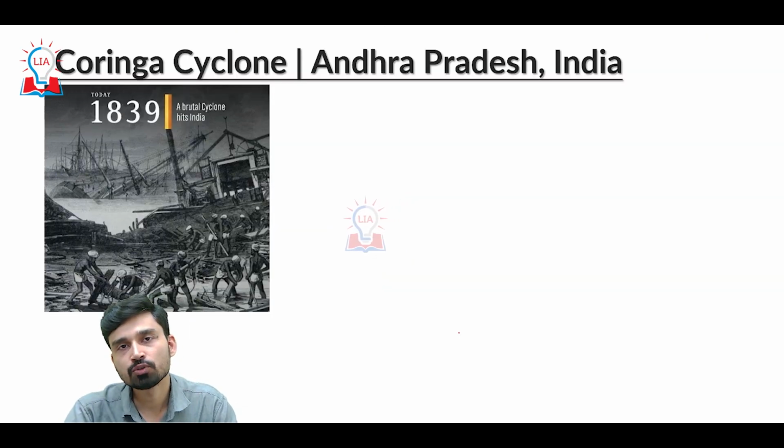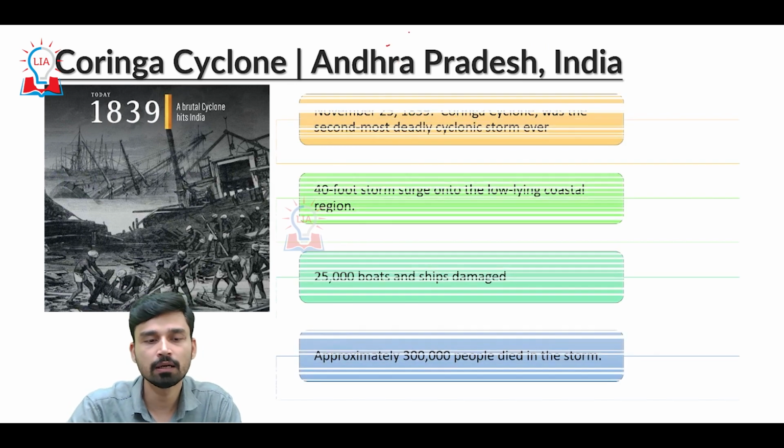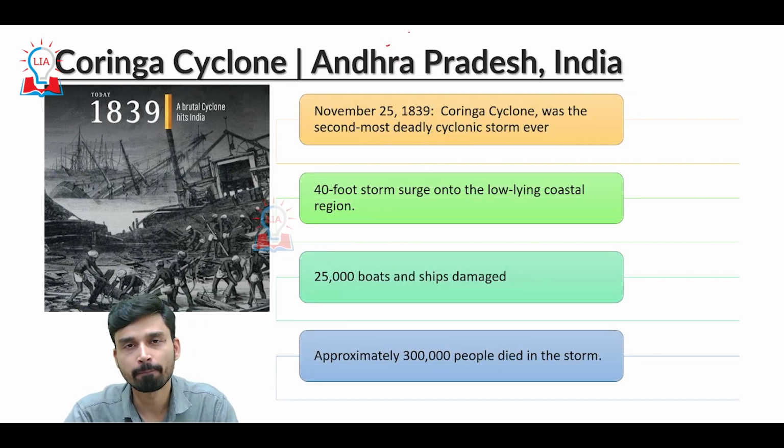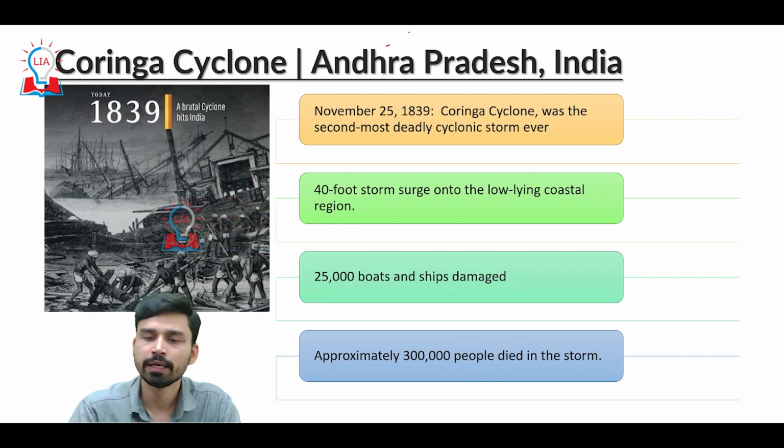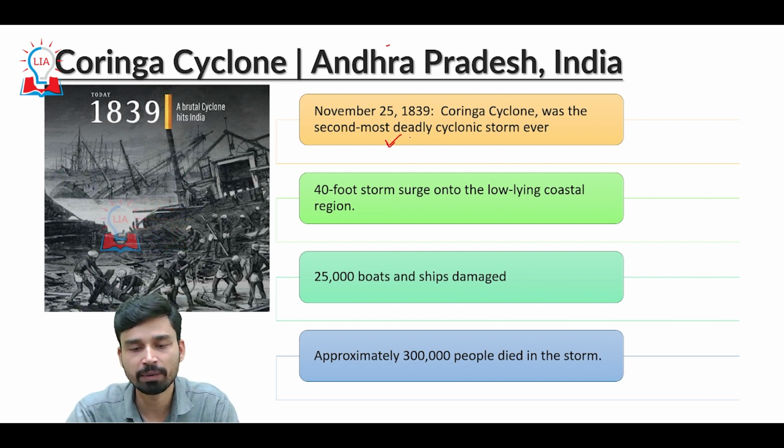The next disaster is also a cyclonic disaster that unfortunately struck the Andhra Pradesh region of India, the coastal city of Coringa. This happened on November 25th, 1839, when the cyclone, also called the Coringa cyclone, struck. It is believed to be the second most deadly cyclone ever recorded in the Bay of Bengal region.